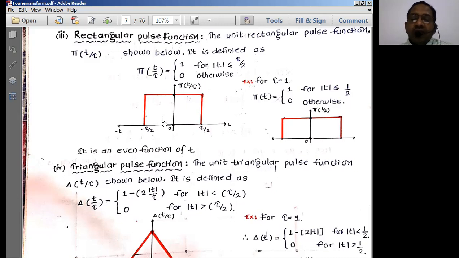So the values exist only within these limits. This is the limit I am writing here. Usually we take unit values to represent the signals.